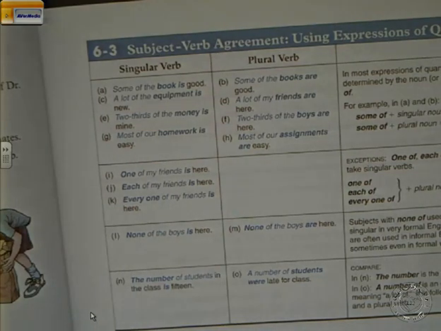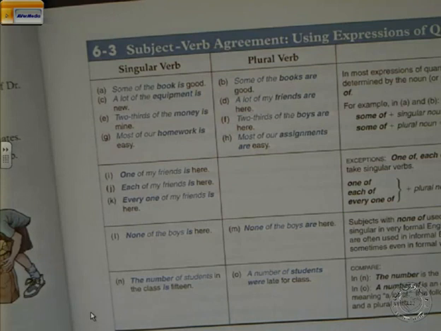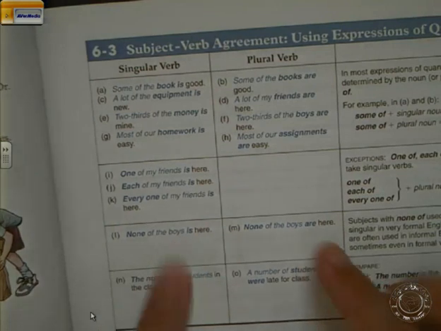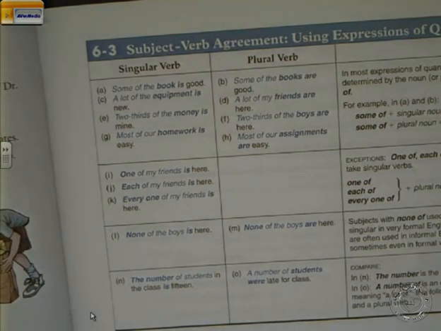None of the boys. So again, none of the boys is here. None of the boys are here. Subject with none of used to be considered singular in very formal English, but plural verbs are often used in informal English and sometimes even in formal writing. So with none, you see, one time we used is and the other time we used are. Why? It is a matter of style. Formal and informal English. With formal English we use singular, but informal we use plural.